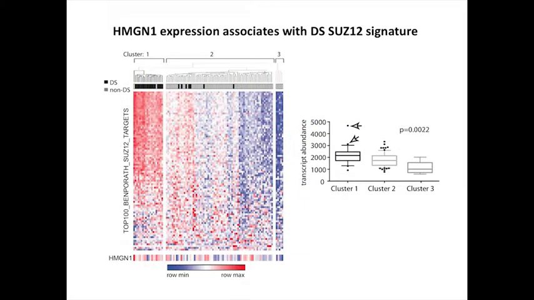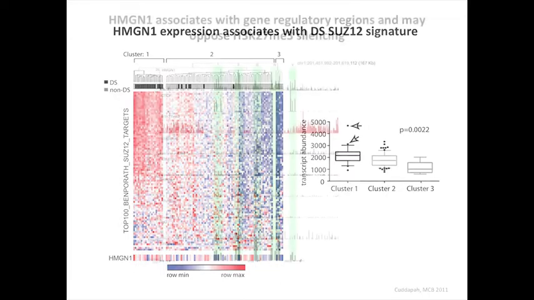And when we looked back at our patients, the patients that clustered in this cluster with the most of the Down syndrome patients had the highest HMGN1. The furthest away had the lowest. And in fact, the few outlier patients that did not have Down syndrome that clustered with these patients had the highest levels of HMGN1. Now this is, again, completely correlative only.